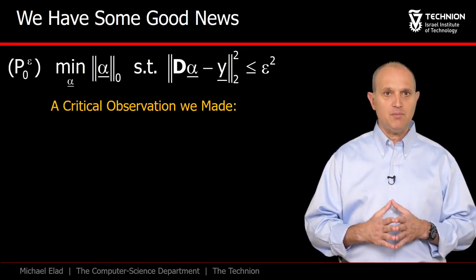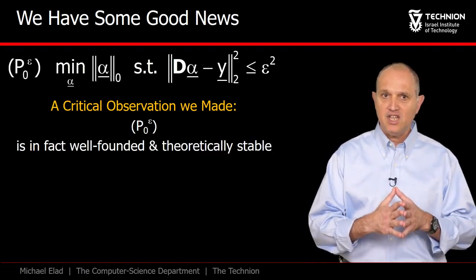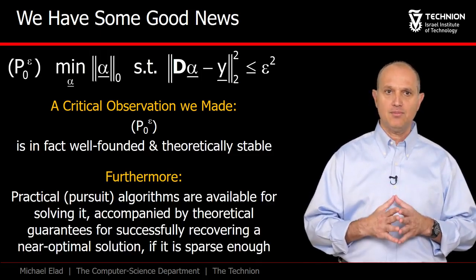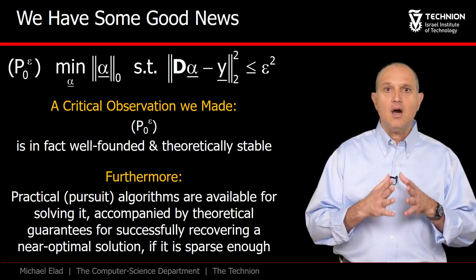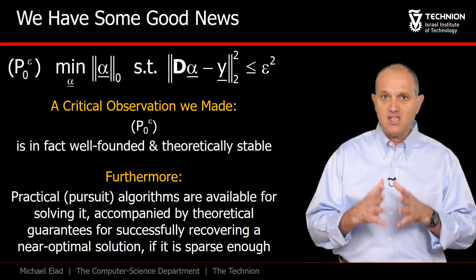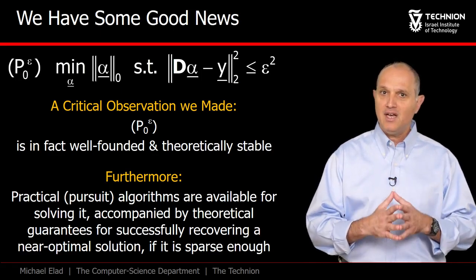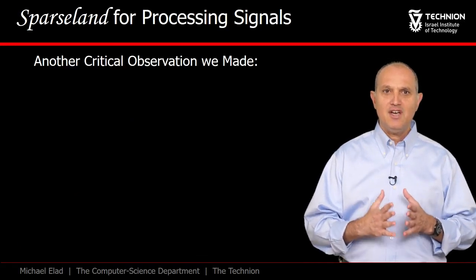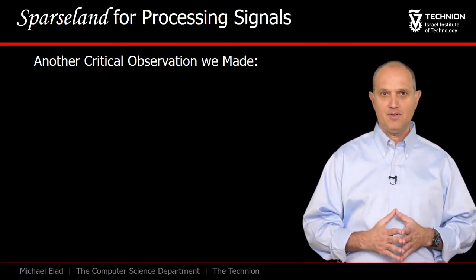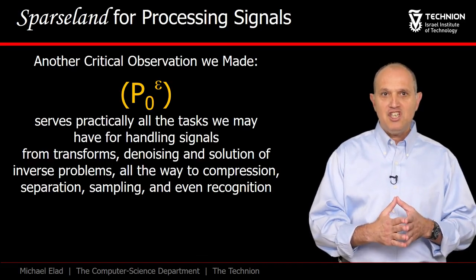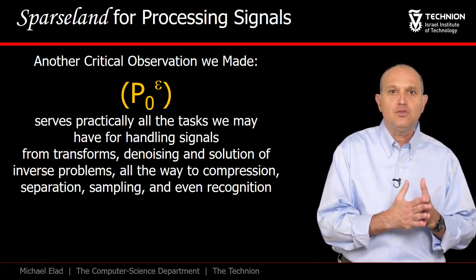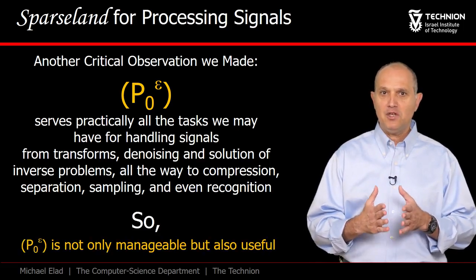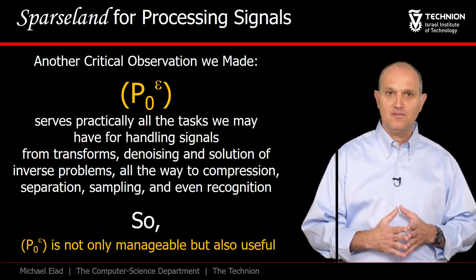We made the observation that P0 epsilon is in fact well-founded and stable, and moreover, it can be approximated very effectively by practical algorithms. Indeed, these algorithms are accompanied by theoretical guarantees for successful recovery as long as the underlying unknown is sparse enough. And if all the above is not enough, another central observation came soon after. We found out that P0 epsilon is the engine behind almost anything we might want to do in signal and image processing. And so, this problem is not only manageable, but also needed and useful.